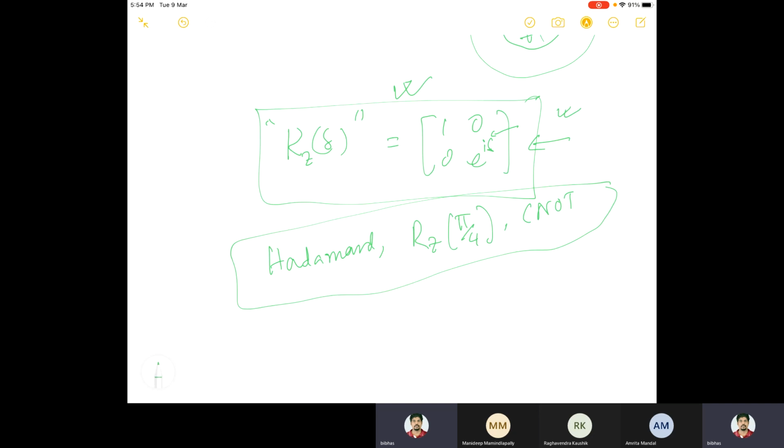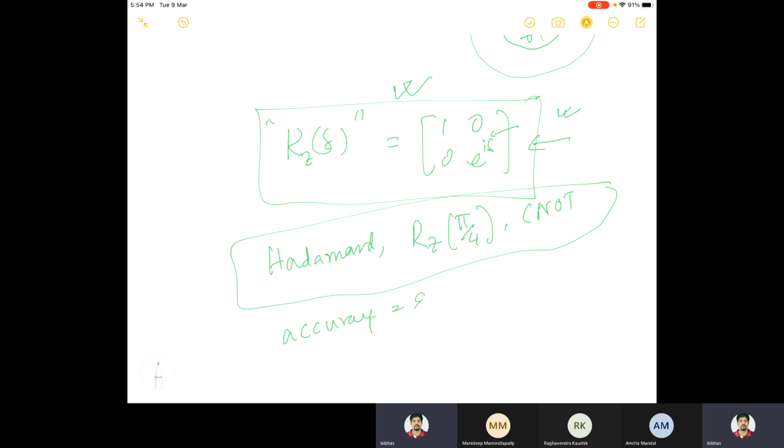Accuracy means whatever the error will be, that will be up to order epsilon. But then the question will be, when you are approximating this, how many steps will be required? How many steps do you require to achieve that accuracy? Let's say my accuracy is epsilon.